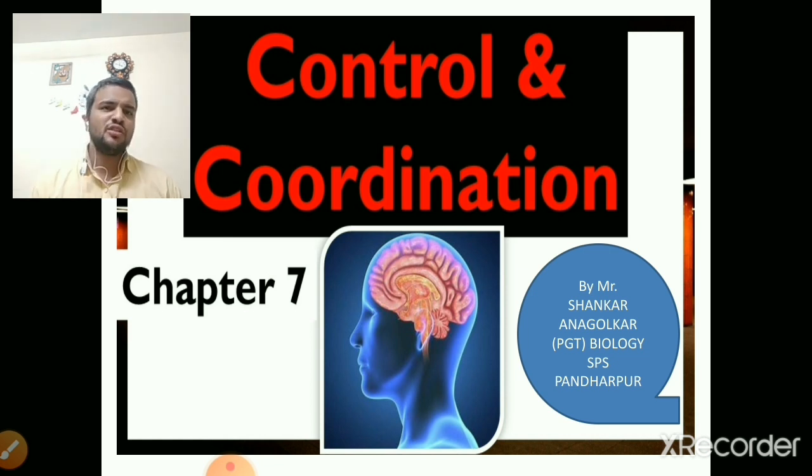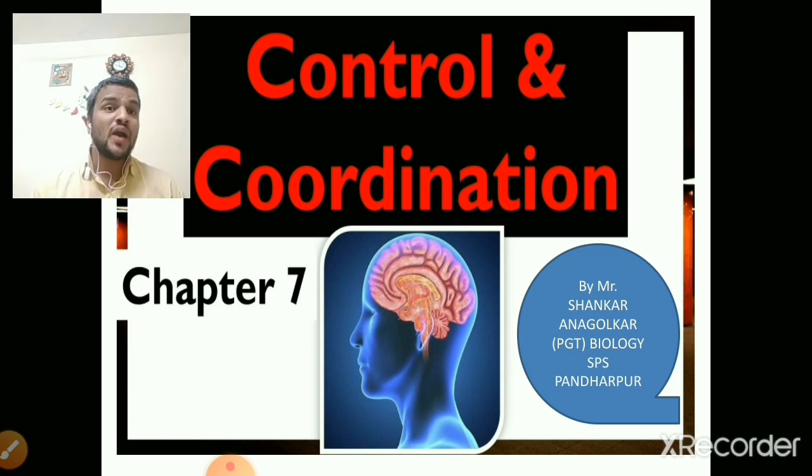This digestion process was completed by all these organs, and these organs are well connected in order to complete it. These organs have coordinated, they have helped each other to complete a particular metabolic process. This is called coordination.